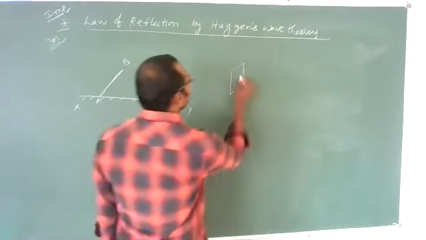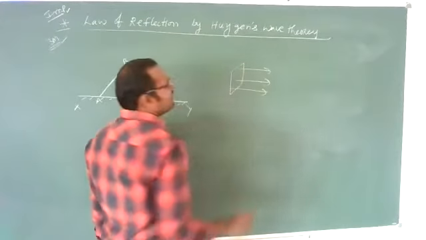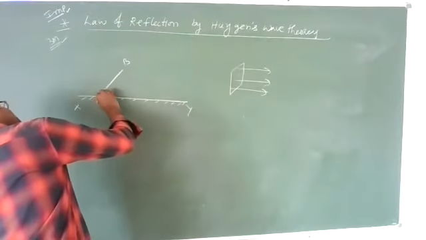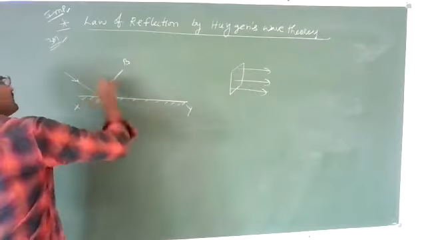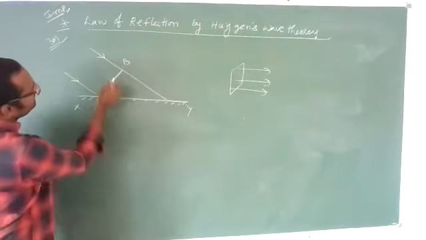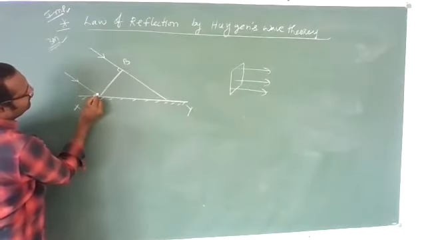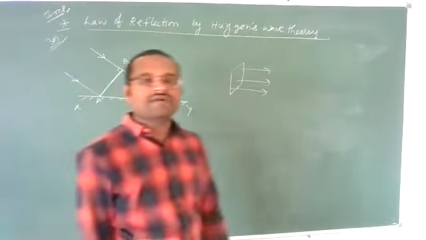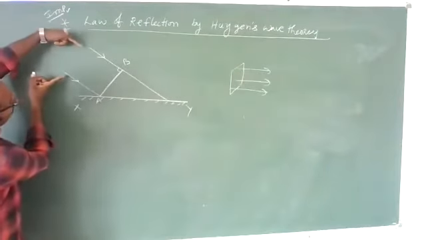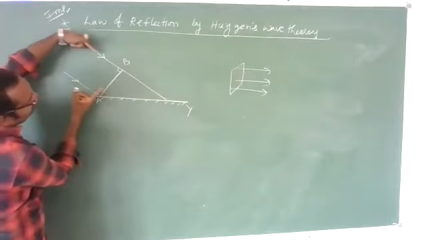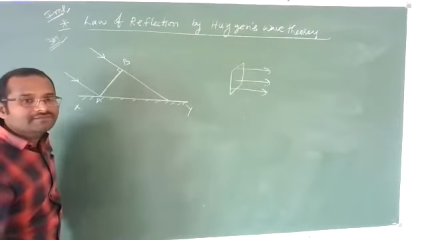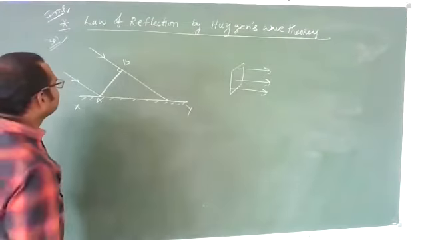Now, for this wavefront, how can you draw the ray of light? The ray of light will always be perpendicular to the wavefront. So now, the ray of light is coming like this. This angle should be perpendicular, this angle should be 90 degrees. Then only these are called rays of light. Two rays I am showing you. Clear? Got it?